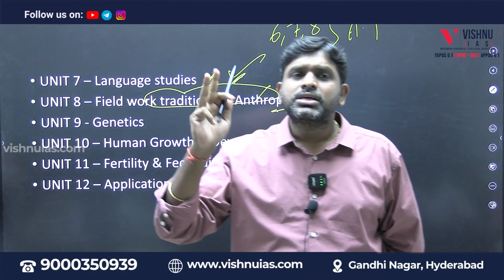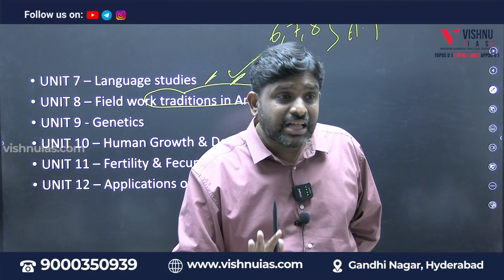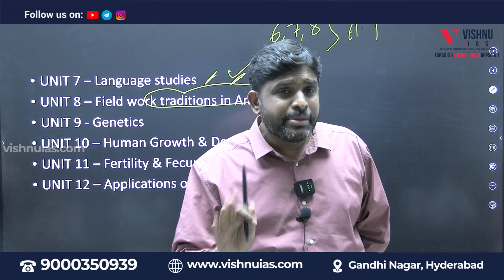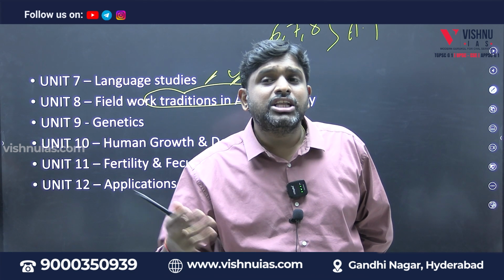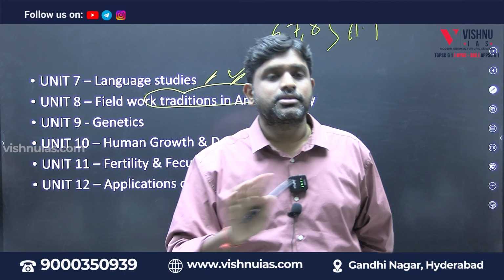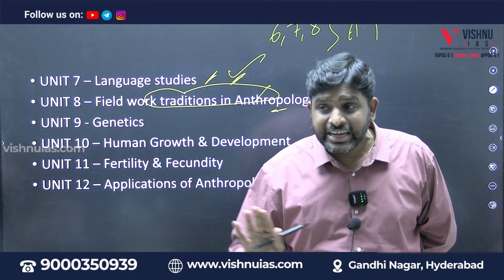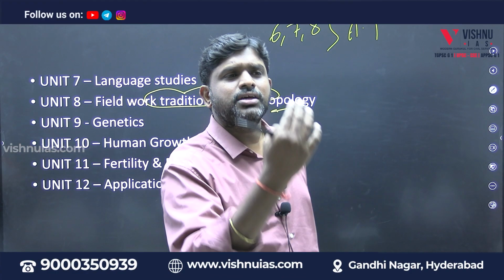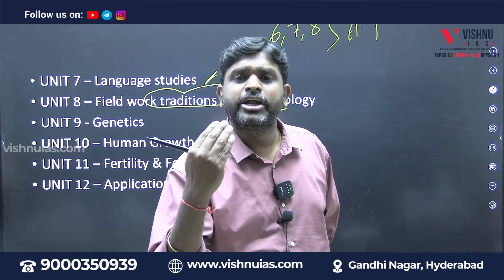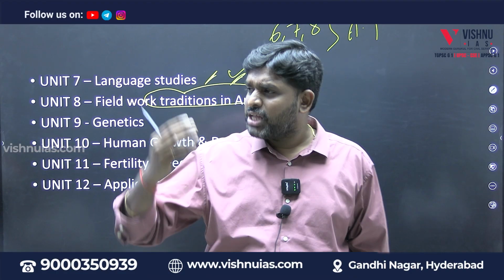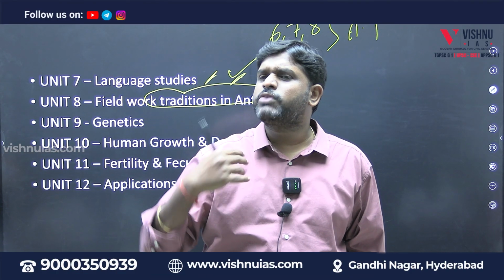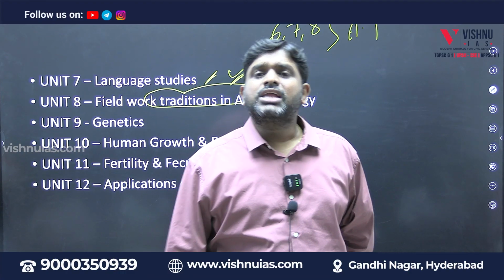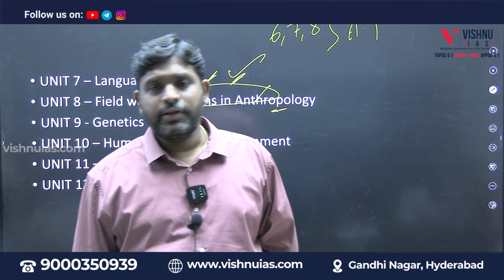So unit number 6, 7, 8 is called as anthropological thought, whereby, again I am repeating, we will be understanding how the cultures evolved according to thinkers. Not real, according to thinkers. According to this person, these are the stages of evolution. According to this person, these are the stages of evolution. According to this person, these are the stages of evolution of culture. That is called as anthropological thought module.